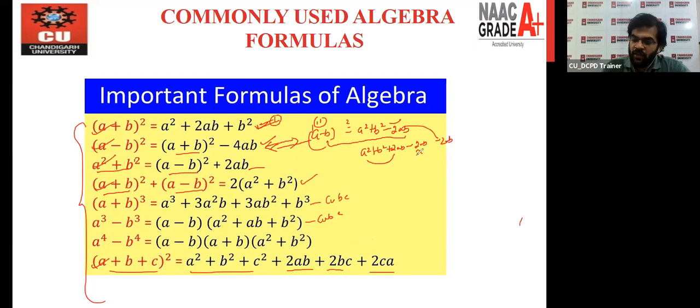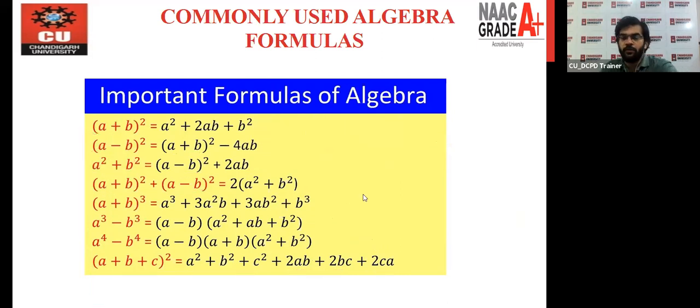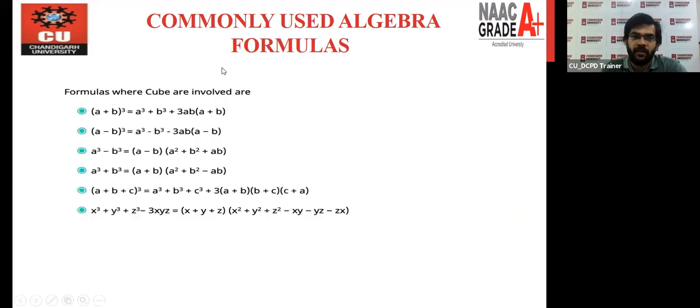Now after this, we have the second slide in which we have all the formulas related to the cube, right? These are the formulas. Number one, a plus b to the whole cube. So the formula is what? a cube plus b cube plus 3ab(a plus b), right? If there is a plus here, you can see that plus is everywhere.